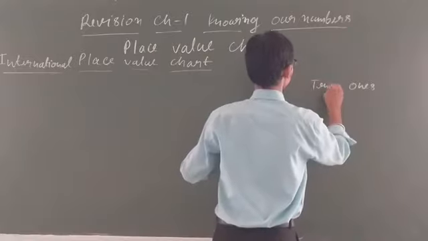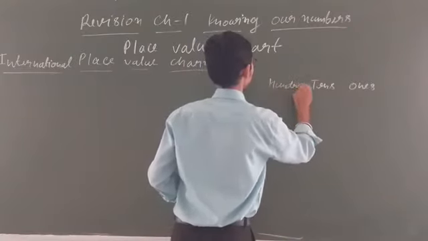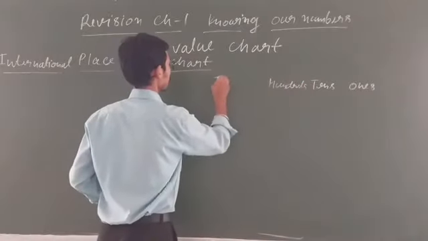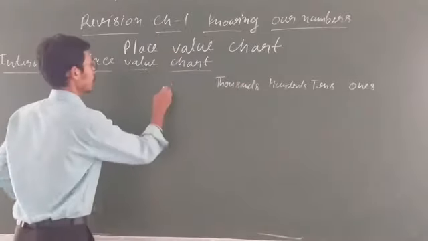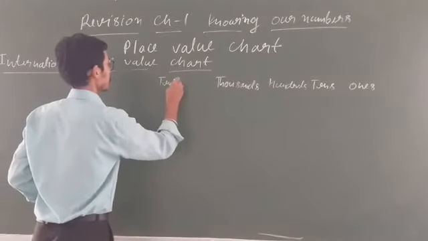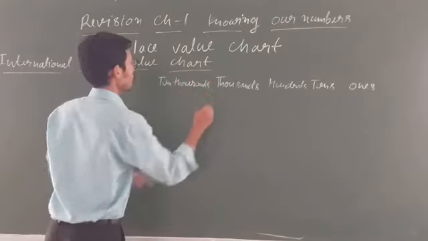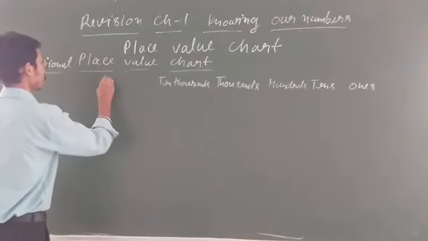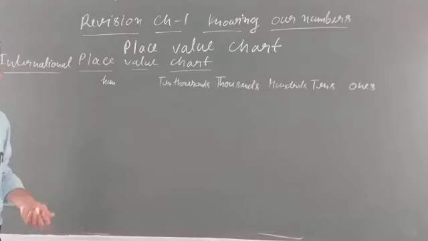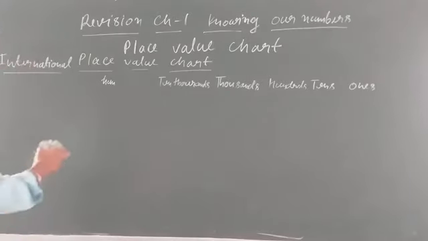tens, hundreds, then thousands, then 10,000s, okay, ones, tens, hundreds, thousands, 10,000, then 100,000s.